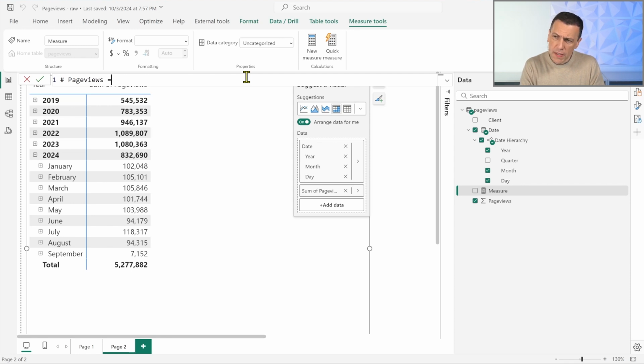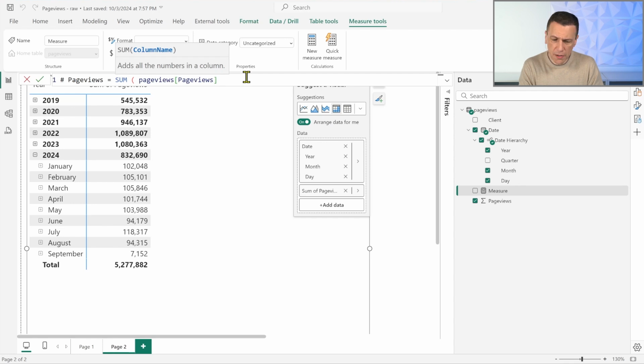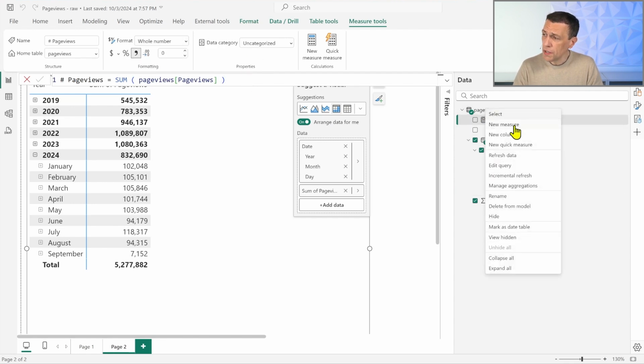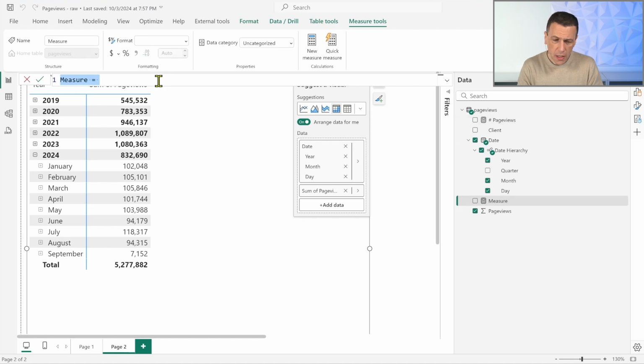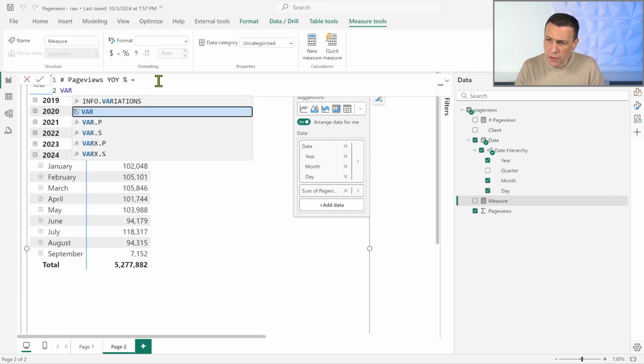with, let's start to create the measure. This is a measure, so the number of page views is actually the sum of the page views, so that I will use this measure later for my calculation year over year. Now I can create my measure, which I call number of page views year over year percentage. I can apply the time intelligence pattern that I can find in any article, and I can also use Bravo, but we will see this later.